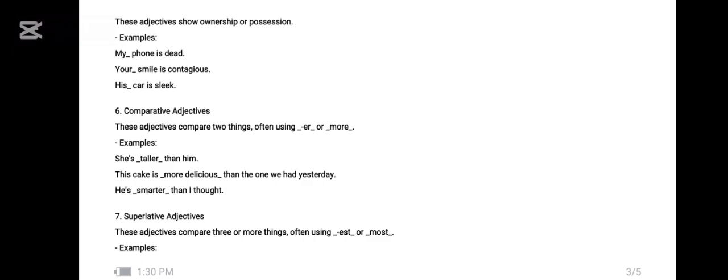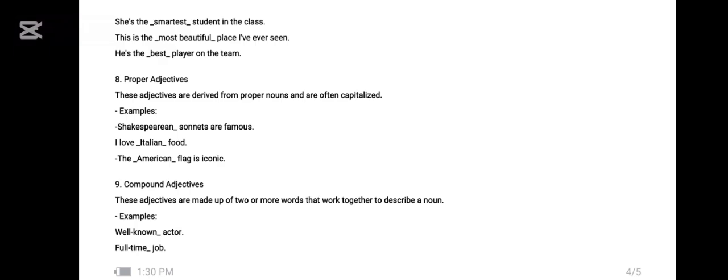And the seventh one is superlative. When we are explaining the most superior degree of the adjective, we use superlative adjectives. We also use the same adjectives with the suffix est or the prefix most. For example, she is most beautiful. That means nothing is more beautiful than her.